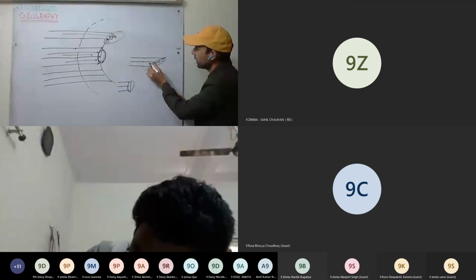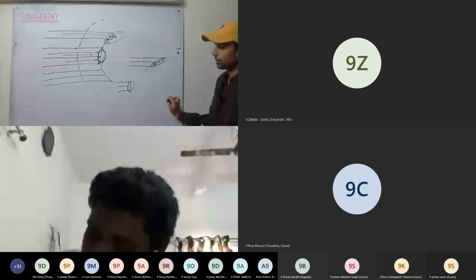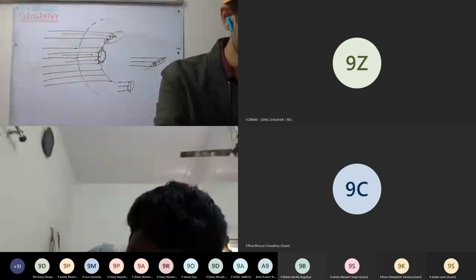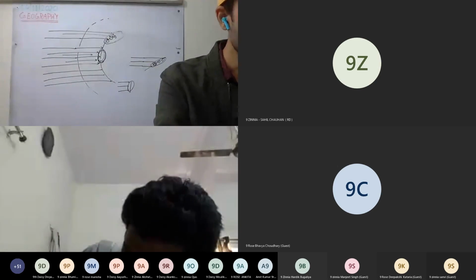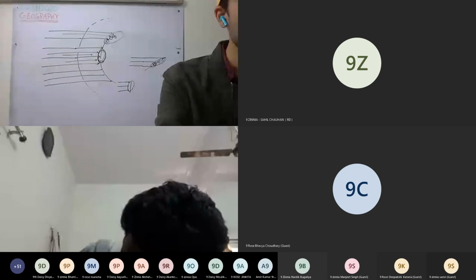So per unit area, the net energy received is less.